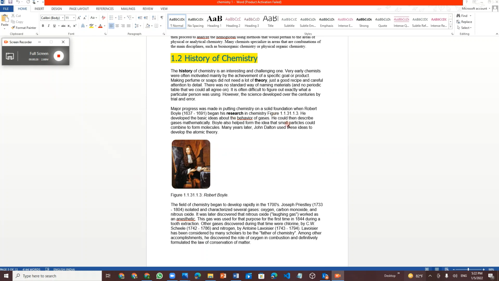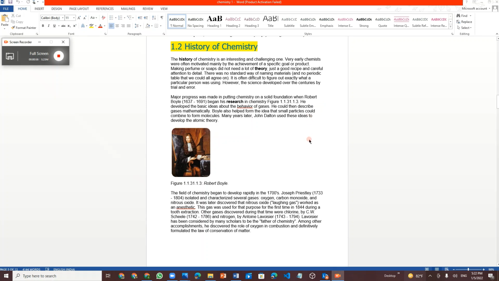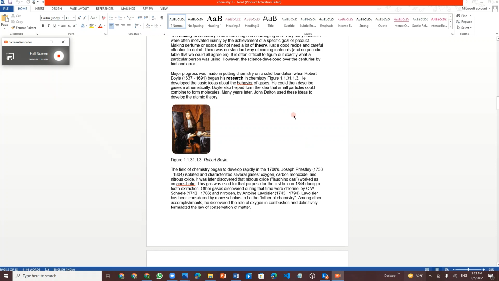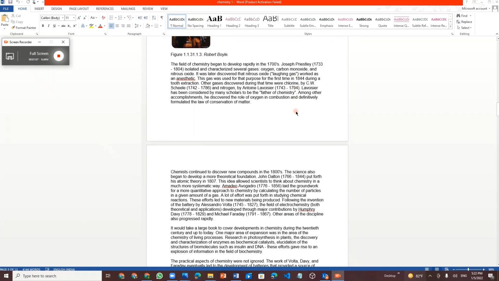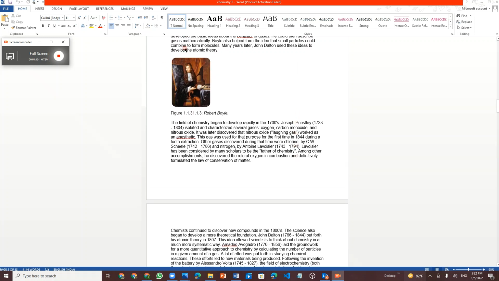Robert Boyle began his research in chemistry, and he developed many basic ideas about the behavior of gases. He also helped to form the idea that small particles could combine to form molecules. Those small particles means atoms. Next, after many years of Robert Boyle, John Dalton used his idea to develop atomic theory. And this is the picture of Robert Boyle.